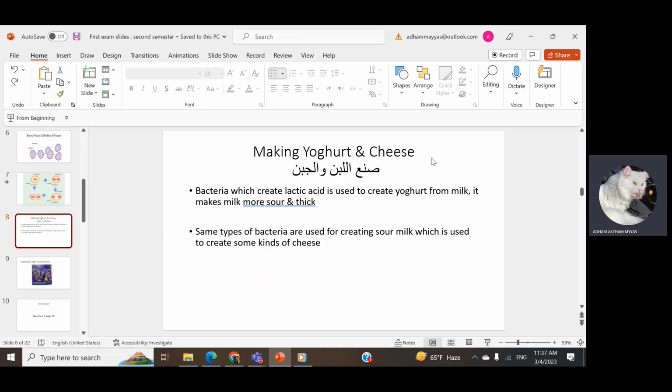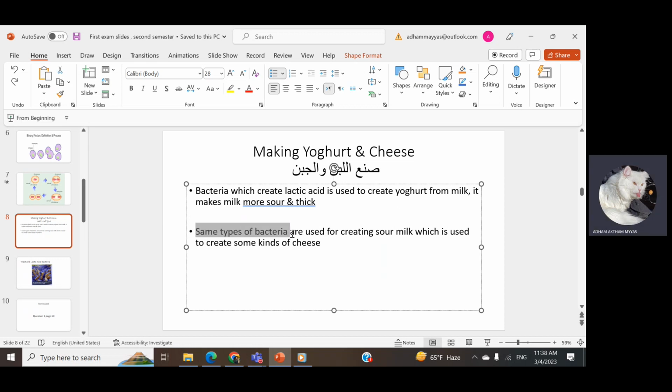Why are we using the bacteria that cause the lactic acid? The bacteria create the lactic acid. We are using the lactic acid to make yogurt from the milk, which makes it more sour and thick. So first, we make the lactic acid from the bacteria, and then we use the lactic acid in the milk to make yogurt, which makes it more sour and thick.